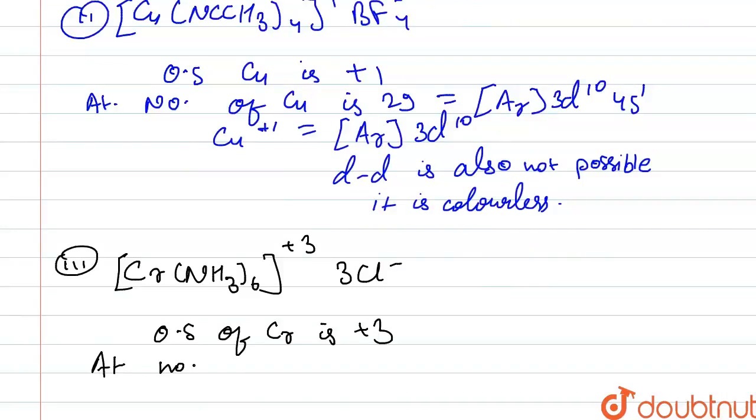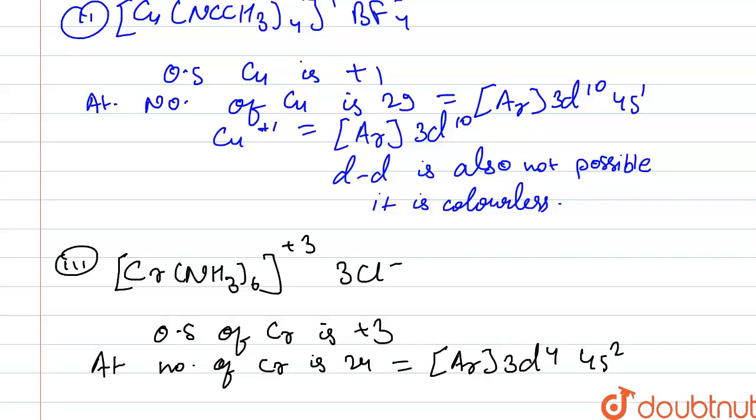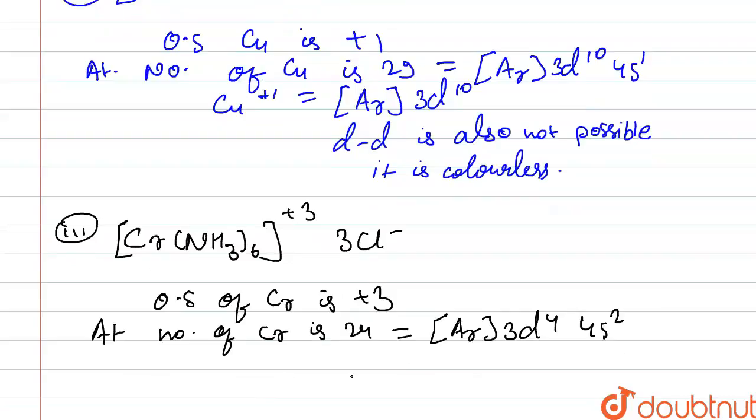So its electronic configuration is argon 3d4 4s2. So here d orbitals are there. If we write the electronic configuration of Cr3+, it becomes argon 3d3, right? So we can see that here d orbitals are there, that is, d-d transition is possible.